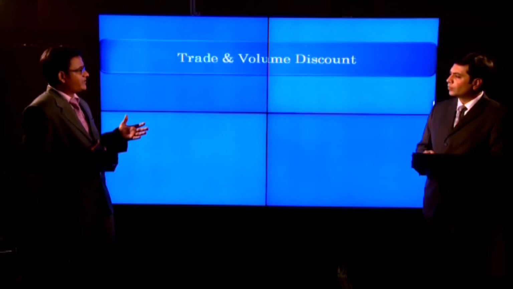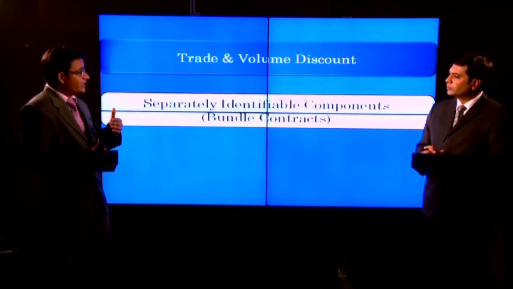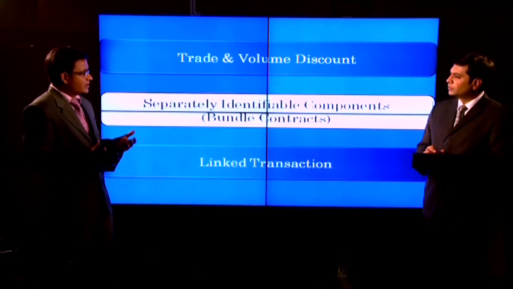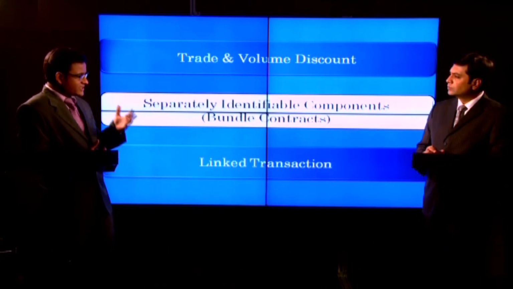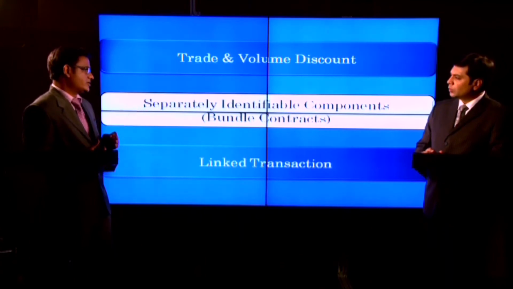Abhishek, before moving to the recognition criteria set out in IS 18, let's first discuss other important points relating to revenue discussed in IS 18, such as trade and volume discount, separately identifiable components, which we normally term as bundle contract, and linked transactions. So, IS 18 says that any trade discount or volume rebate has to be taken into consideration. Please elaborate this.